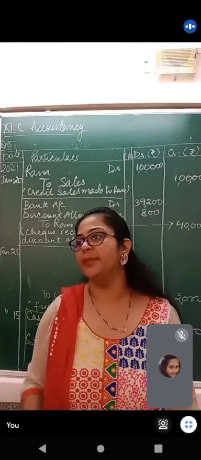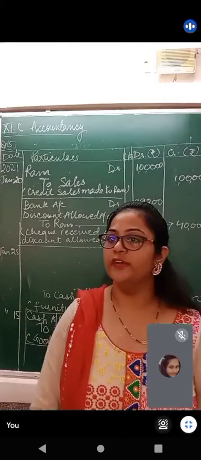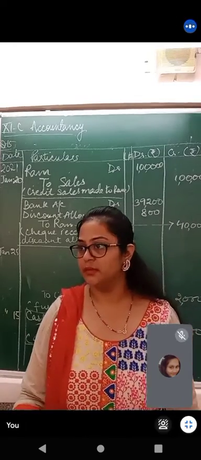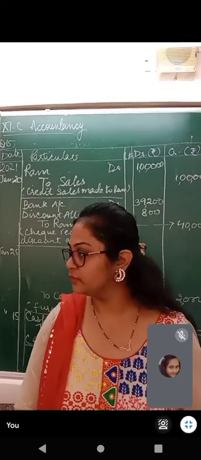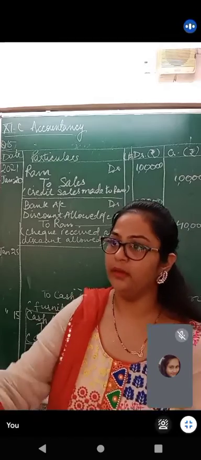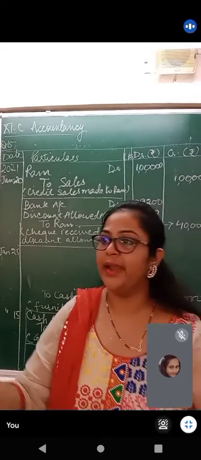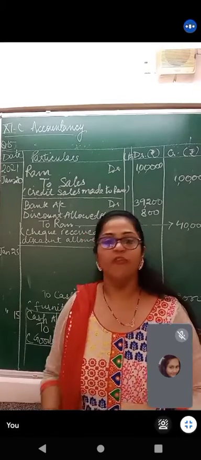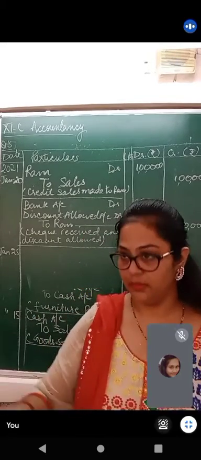You are a shopkeeper. You have sold a packet of any XYZ thing for 50 rupees. What have you received? 50 rupees. What have you given him? That packet, right? A packet of bread. Okay? So what is coming in? Cash. What is going away? The stuff, goods.